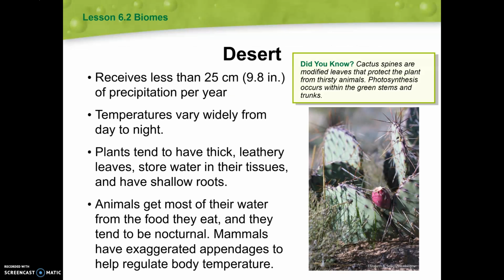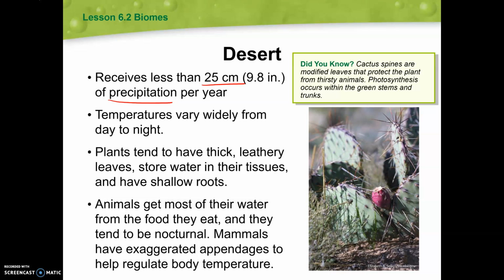So let's start with the biome that we know has the least amount of rainfall, which is the desert. This receives less than 25 centimeters or 9 inches of precipitation each year. So think about that. The entire year, we're receiving less than 9 inches of rain. That's less than a foot of rain, which is crazy to think about.